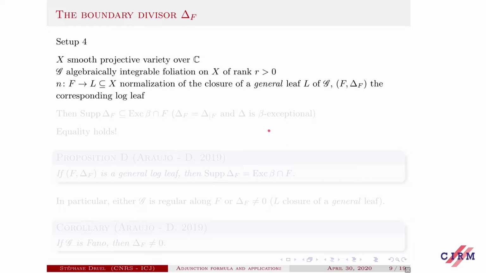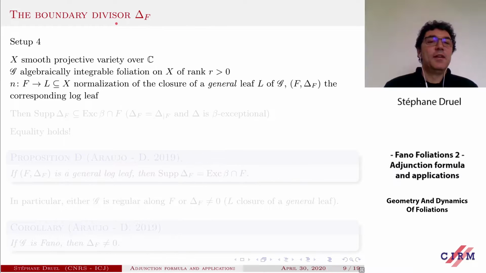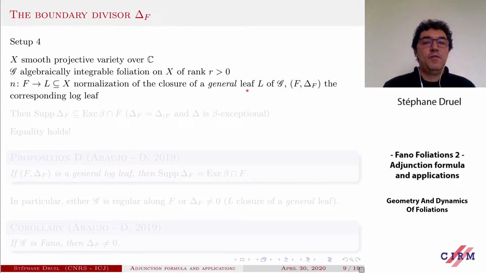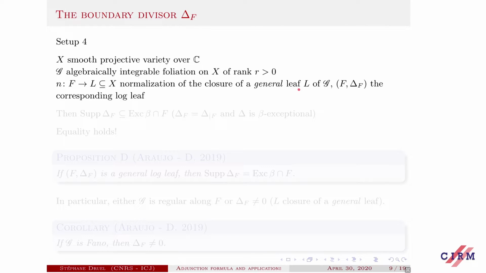Okay. So next, I want to say a few things about the boundary divisor delta F. I will try to understand this boundary. The setup is as before. X is still smooth, and G is still algebraically integrable of positive rank. You start with a general leaf, not any leaf, and you consider the corresponding log leaf.